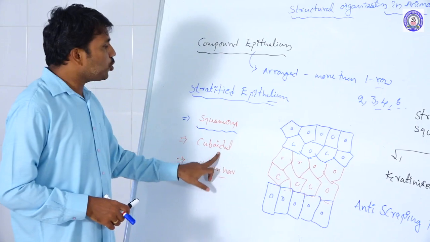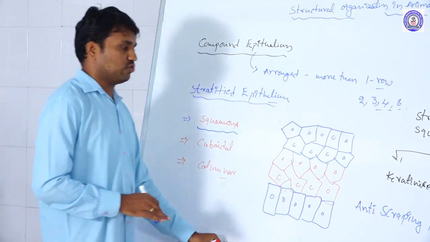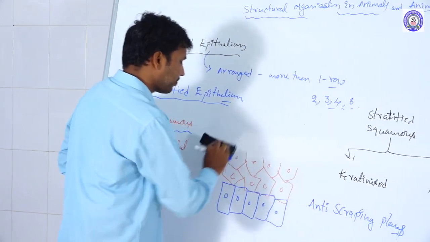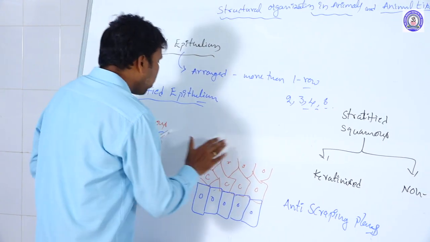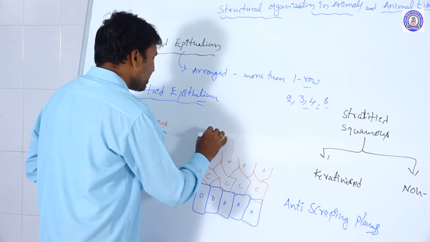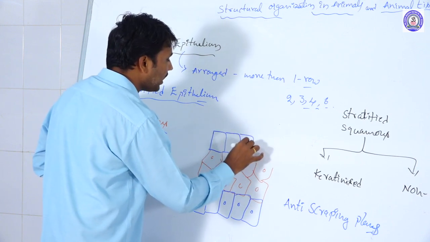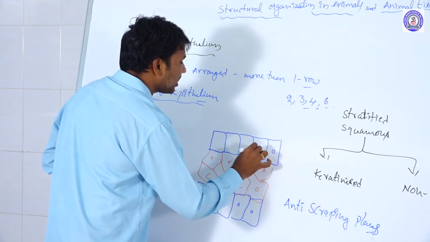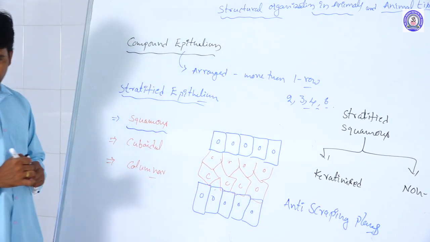Next one is the stratified cuboidal epithelium tissue. Here we look at the difference between the squamous and the cuboidal. In the squamous, the superficial cells are formed by squamous cells. In the cuboidal epithelium tissue, the superficial cells are formed by cuboidal, or square-shaped, cells.